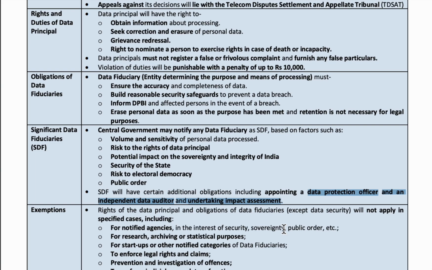They take the Aadhaar details, and if money should be sent to the beneficiaries, the government directly sends that money to the bank accounts of the people. So for sending the money, the government need not take permission of the data principal. Okay, so the rights of the data principal will not apply in the interest of security and public order of the country. And for providing government services and medical emergencies, the permission of the data principal is not needed.